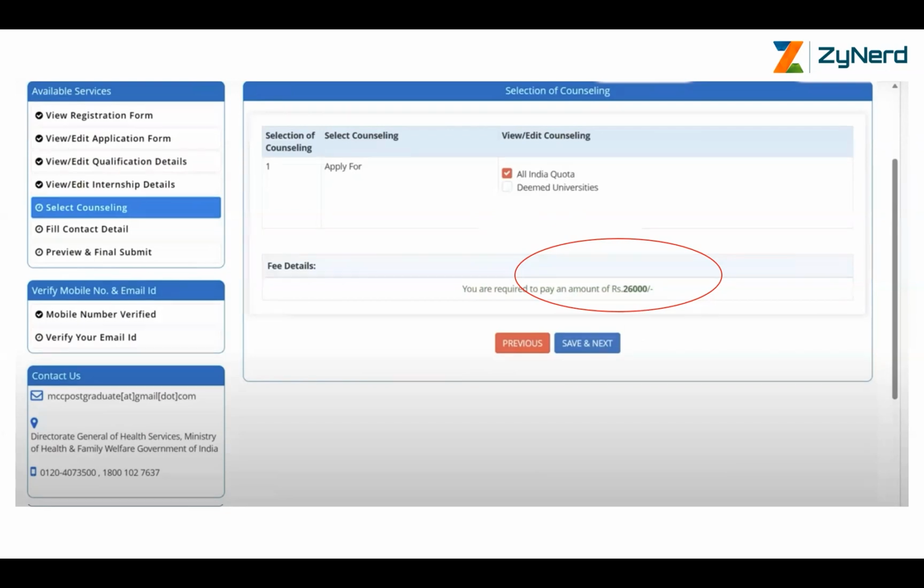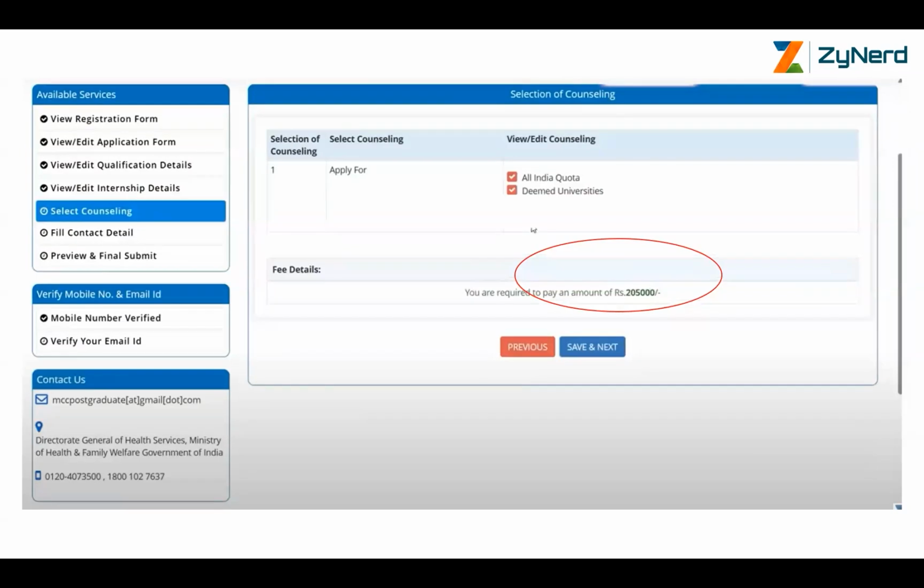25,000 is a security deposit, and 1,000 is a refundable deposit that needs to be paid. If you select both All India quota and deemed quota, you will need to pay 2 lakhs plus 5,000. Whether you select deemed and All India, or only deemed with no All India, you need to pay 2,05,000. Note that you might not be able to come back here unless they provide a reset option. Don't wait for that. Select the right quotas here. In case you wish to add deemed universities, do that right away, pay up the 2,05,000 and move up.